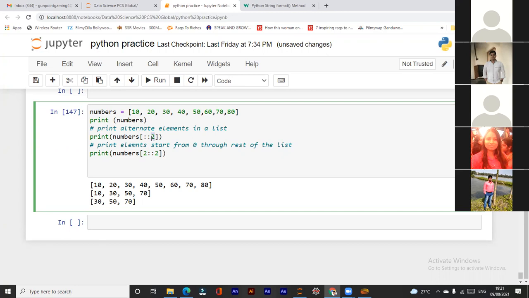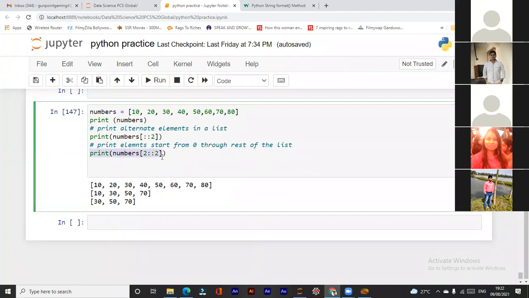Your voice is not clear. Sir, it is the step count, like it will skip one number in between. Yes, it's skipping the number and taking the alternate number, like 10, then it will skip 20, take 30, skip 40, and take 50.